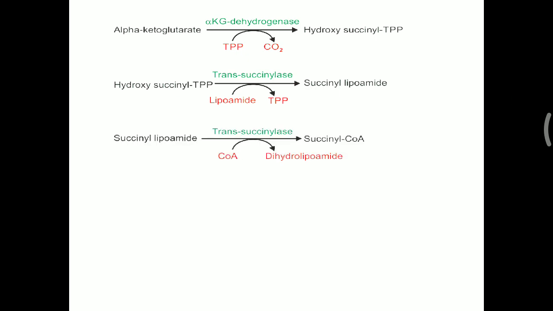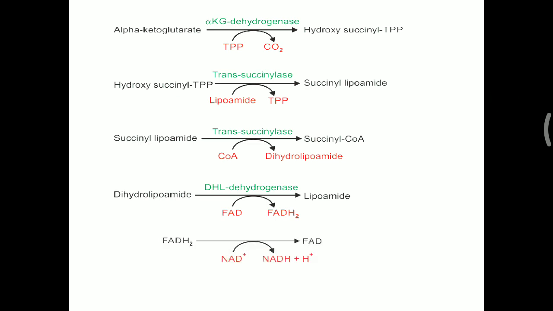Again, this transsuccinylase enzyme will convert this succinyl lipoamide molecule to finally succinyl-CoA. During that time, the CoA molecule is converted into dihydrolipoamide. This dihydrolipoamide which is generated is reconverted into lipoamide, but during that time FAD will be utilized. Whatever FADH2 is generated in the previous reaction is reconverted into FAD, and interestingly one NADH molecule is generated that will go into the electron transport chain, and finally ATP will be generated.